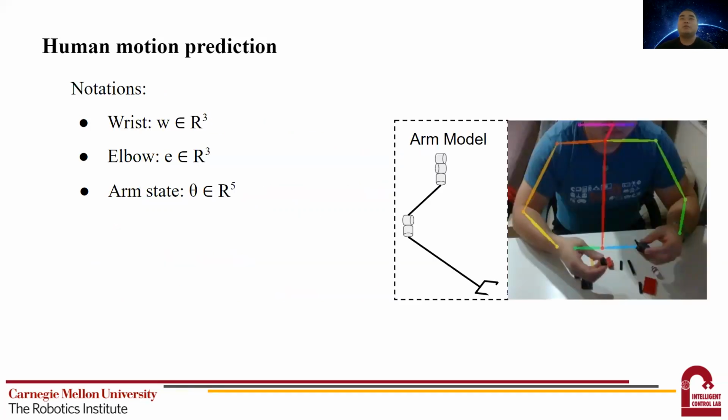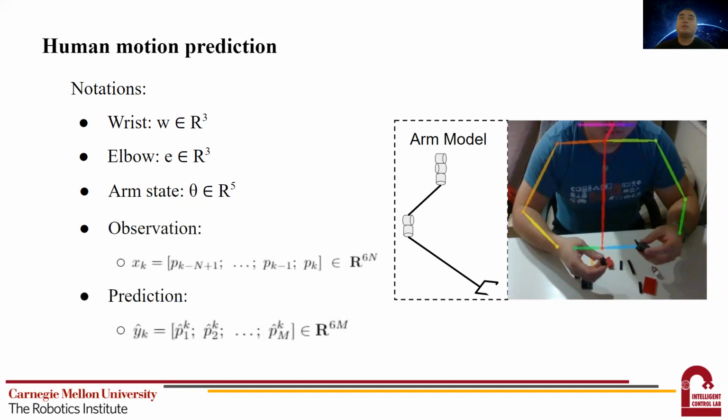Before we dive into more details of the prediction model, I'm going to introduce some notations we use. We use W to denote the 3D position of the wrist. We use E to denote the 3D position of the elbow. As shown in the right figure, we decompose the human arm into a 5 degree of freedom arm, and we use theta to denote the arm configuration in joint space. The observation includes the position for the previous n steps. The prediction is denoted using the hat symbol, and it includes the prediction for the future m steps. Each position vector P is constructed by stacking the wrist position and elbow position.